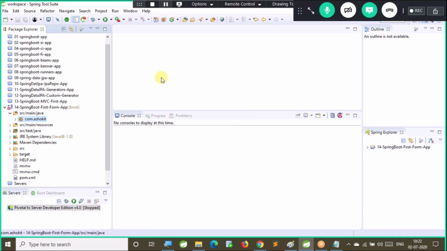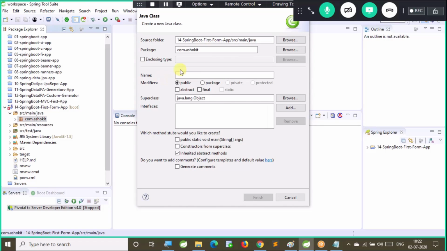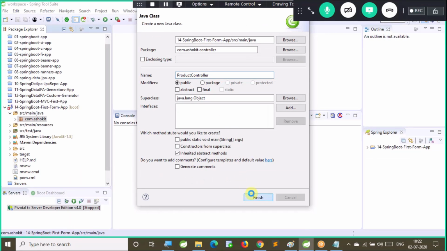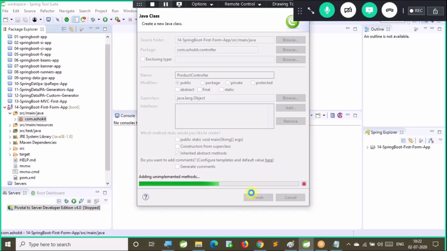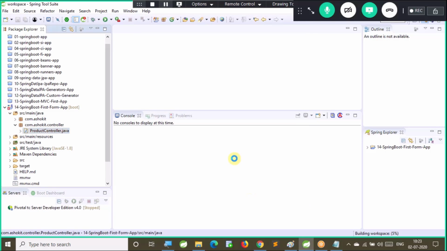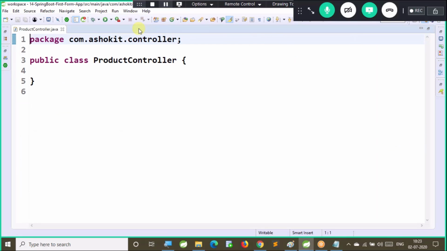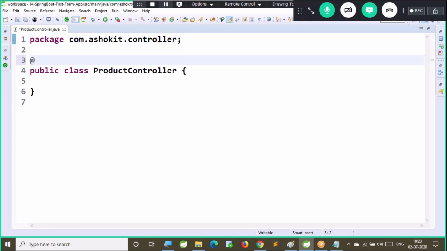Now I'm creating the class with a name called ProductController. At the time of creating the class only, I will give a new package. So I'm giving the package name as com.ashokit.controller and class name I am giving as ProductController. Click on finish. Now in the new package, our class is created. Now we need to represent this class as a controller. For that we have a stereotype annotation @Controller. Now I am representing this as a Spring controller by using @Controller annotation.